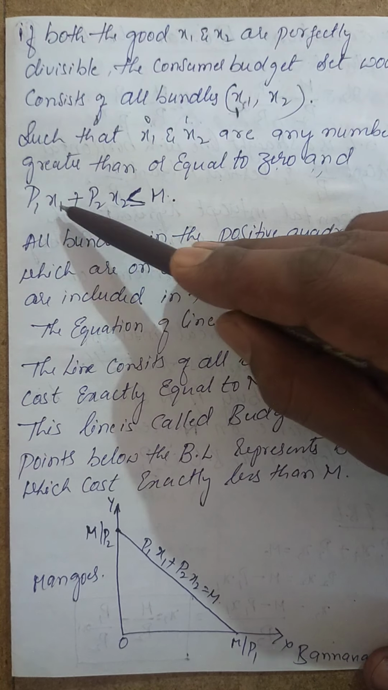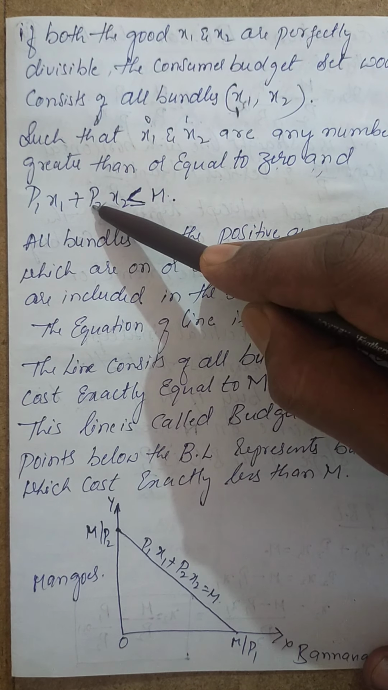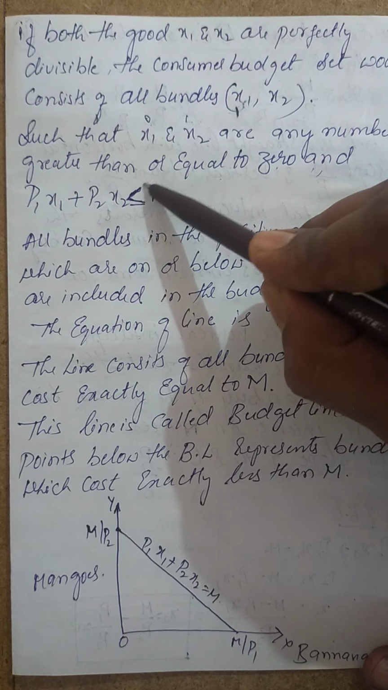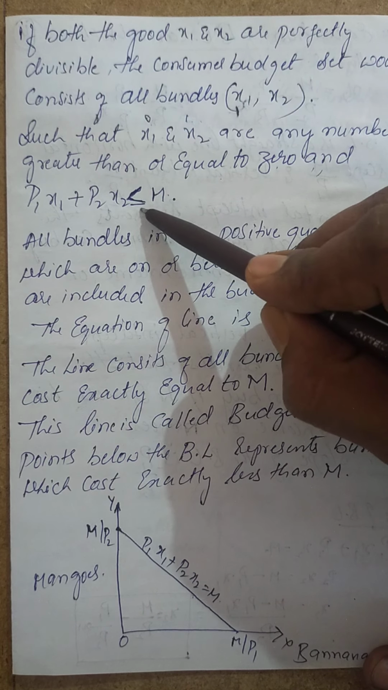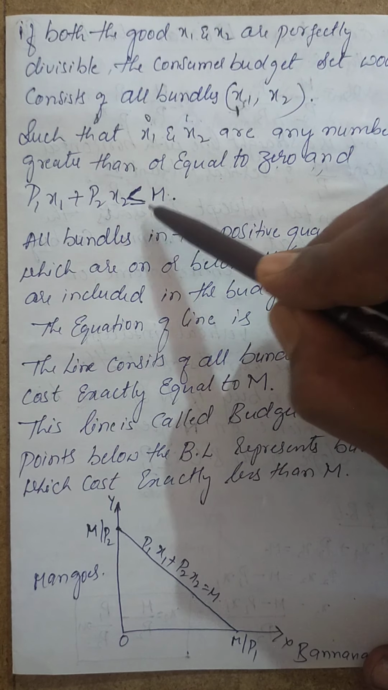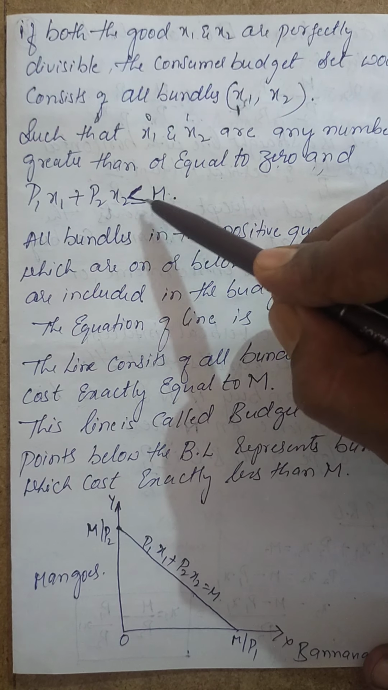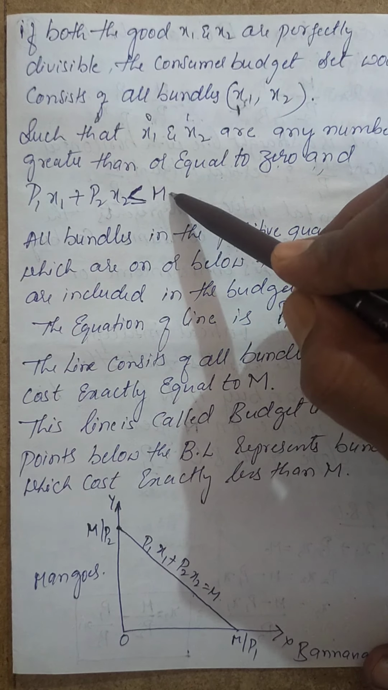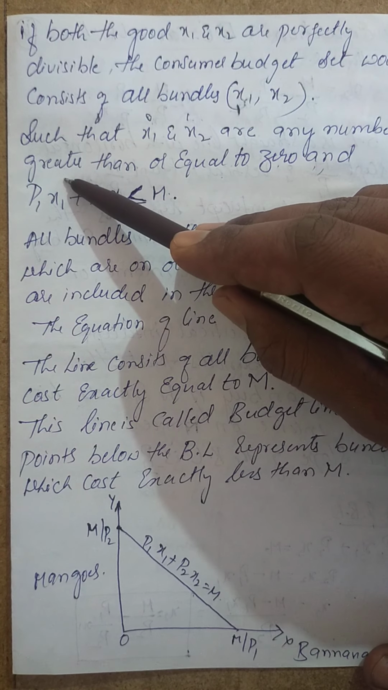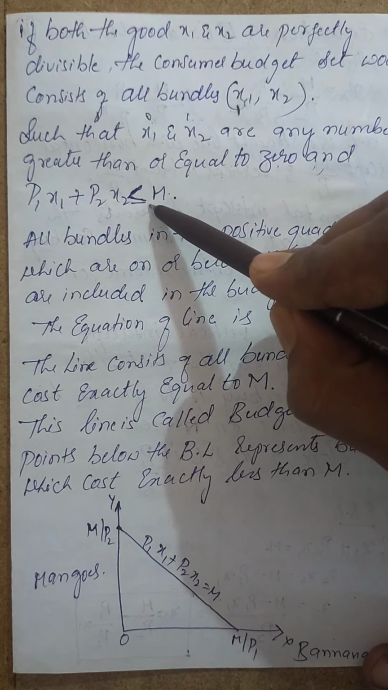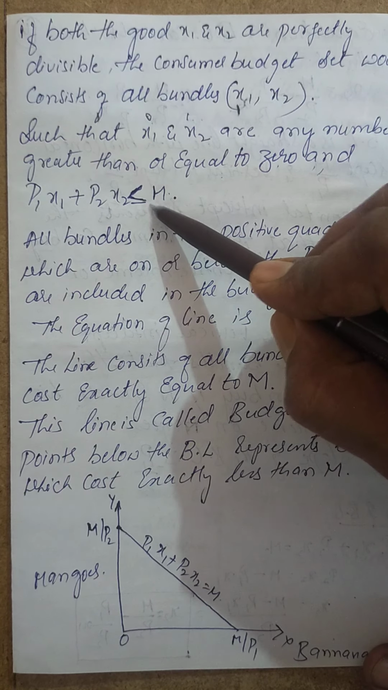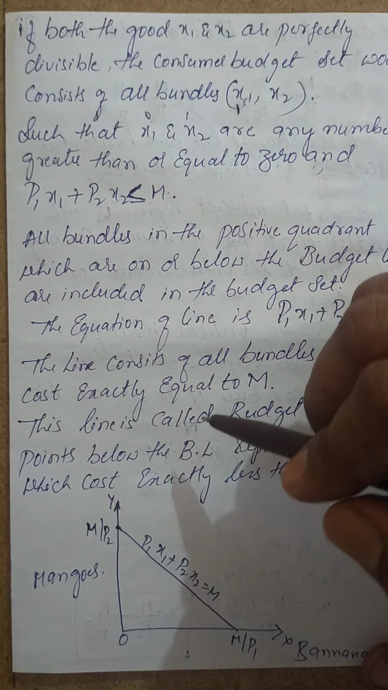Price of the first good, which is x1, plus price of the second good, which is x2, is greater than, okay, greater than or equal to, what is that? M. Okay, so what happens here? If you consider this, it's not greater than, it should be less than or equal to, okay, less than or equal to M. So this is the point we should observe.